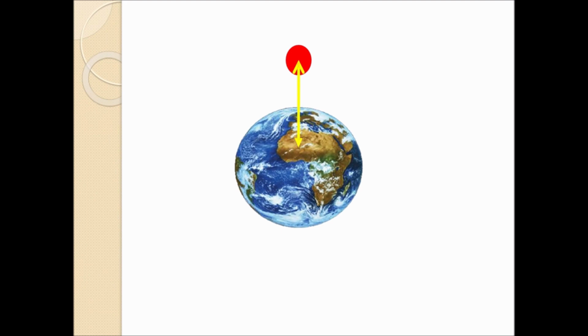Generally, gravitation is the attraction between two objects with a particular mass. Mass should be there. For example, in this image you will be able to see Earth as a mass and another round, let's suppose any heavenly body.